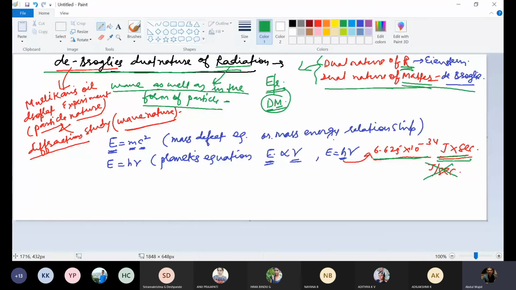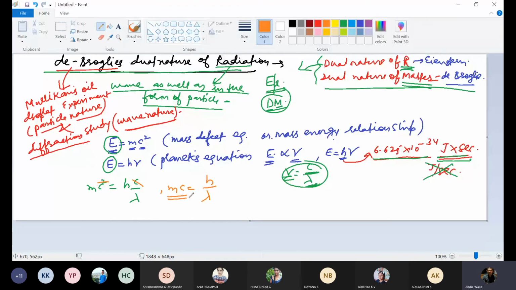So you should remember all this. Both are energy, E, so you can equate both equations. And you know nu is equal to c upon lambda: frequency is equal to velocity of light upon wavelength of light. So you equate both of them: mc square is equal to hc upon lambda. Instead of nu, you get c upon lambda. We cancel out c. What you get is mc is equal to h upon lambda.